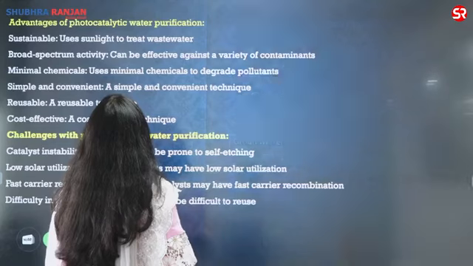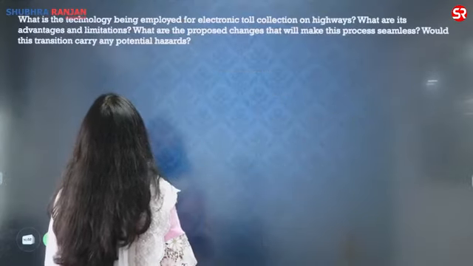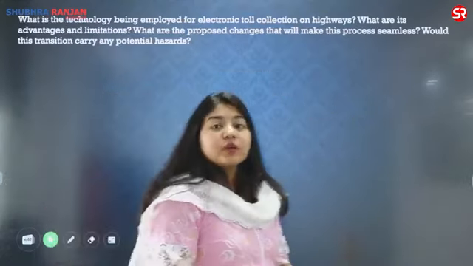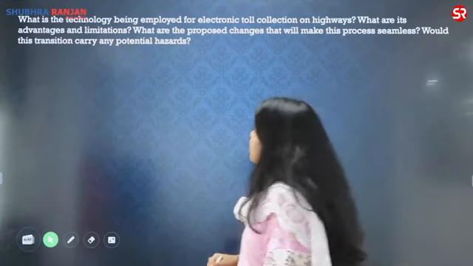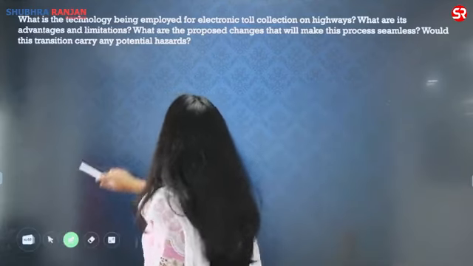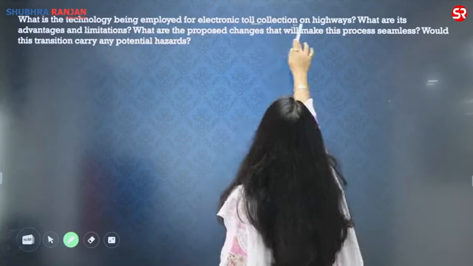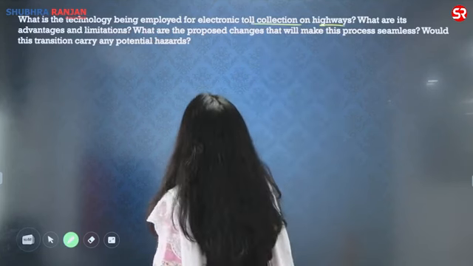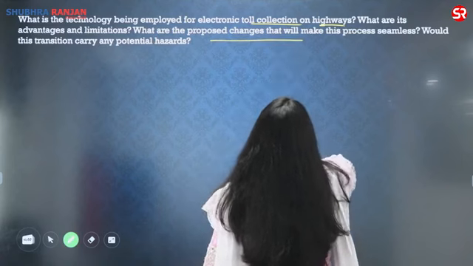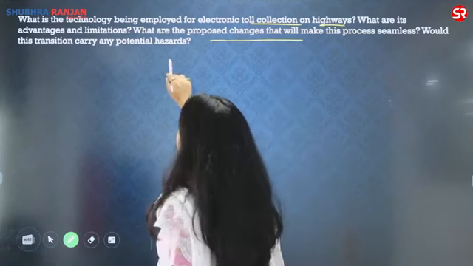All right, now let us move on to the next question. In the next question, again from the current affairs that we will be discussing, it is: what is the technology that is being employed for electronic toll collection on the highways? What are its advantages and limitations? What are the proposed changes? Would this transition carry any potential hazards?